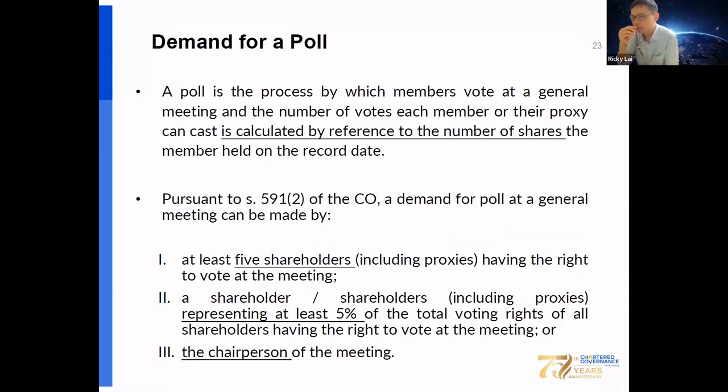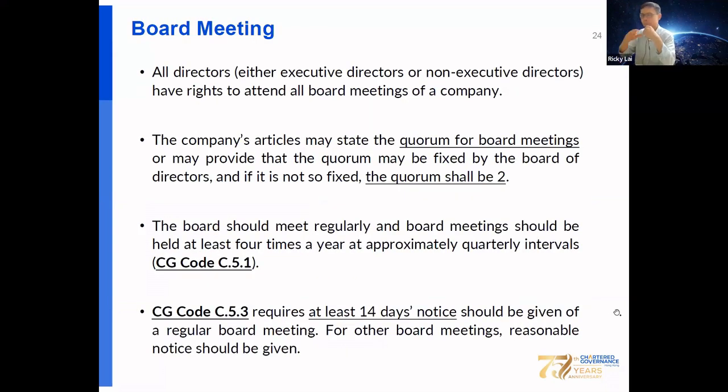According to the CO, those who can demand a poll are at least 5 shareholders who have the right to vote at the meeting, or shareholders representing at least 5% of the total voting rights, or the chairperson.